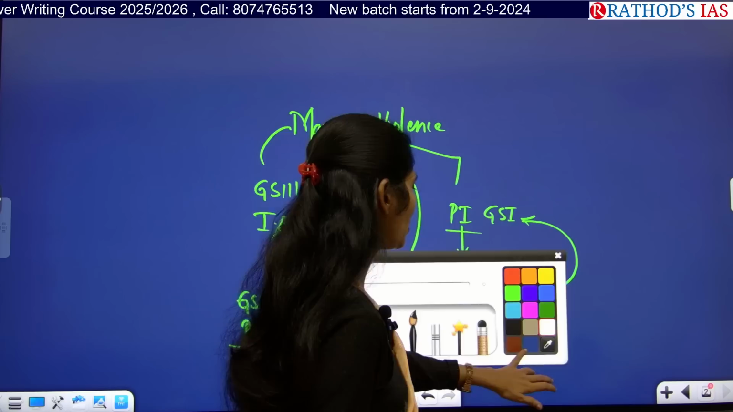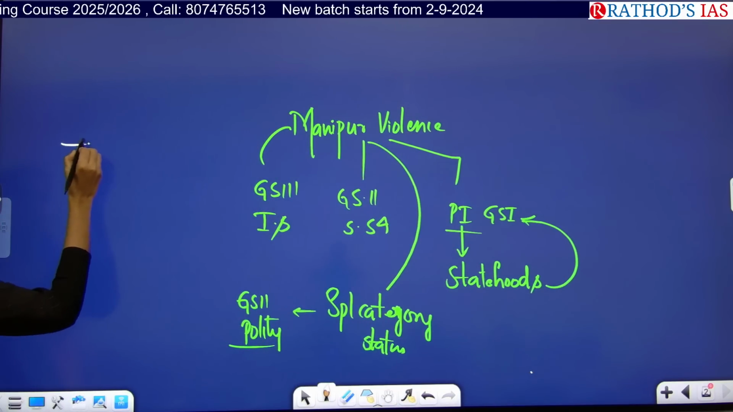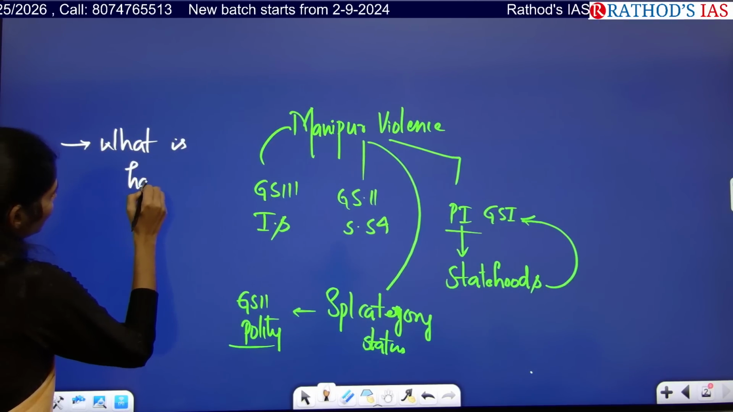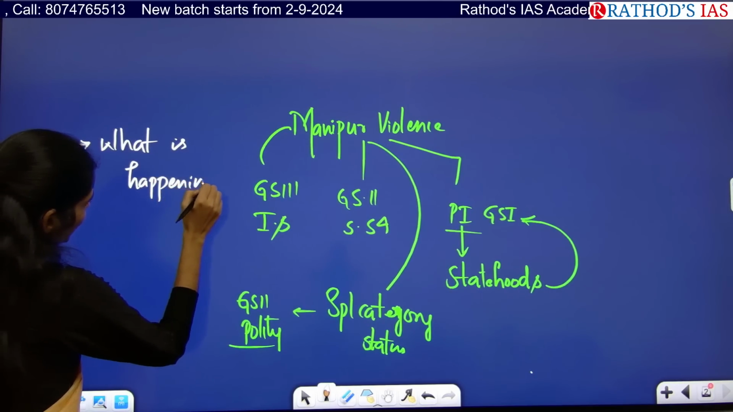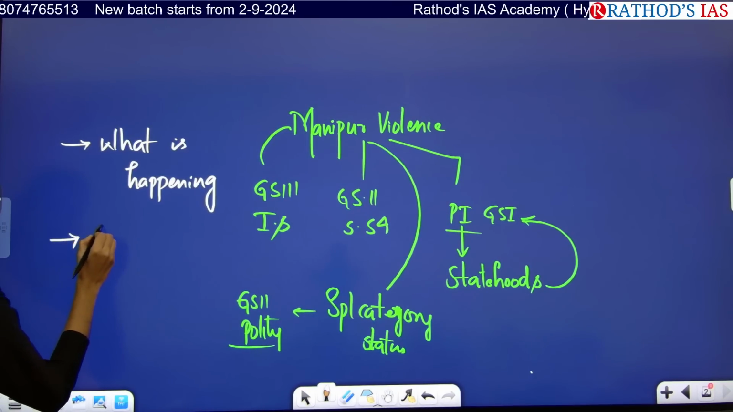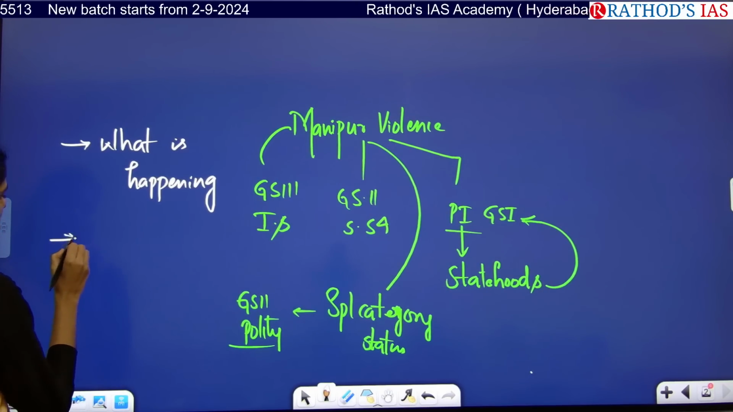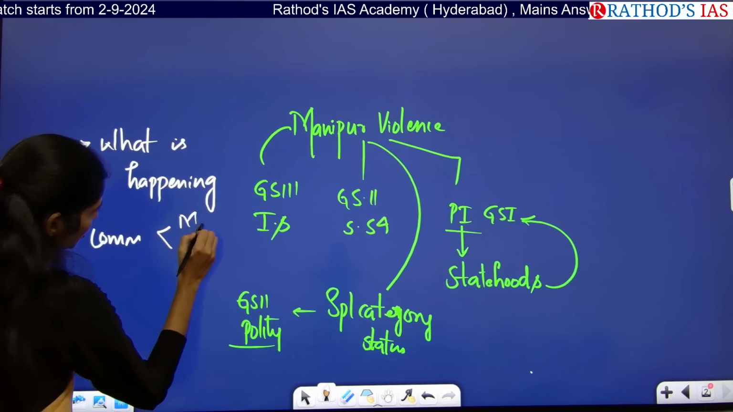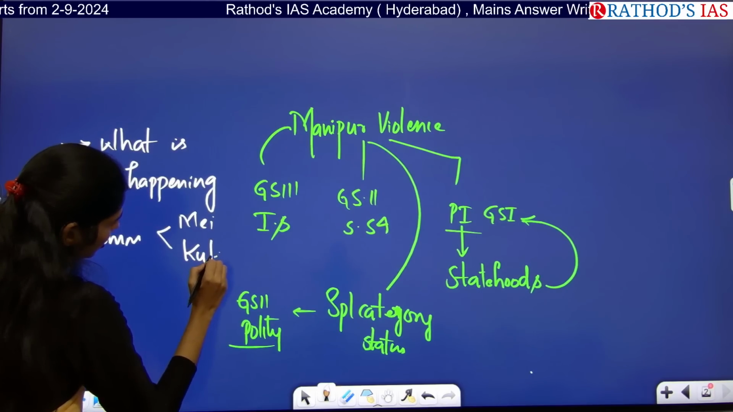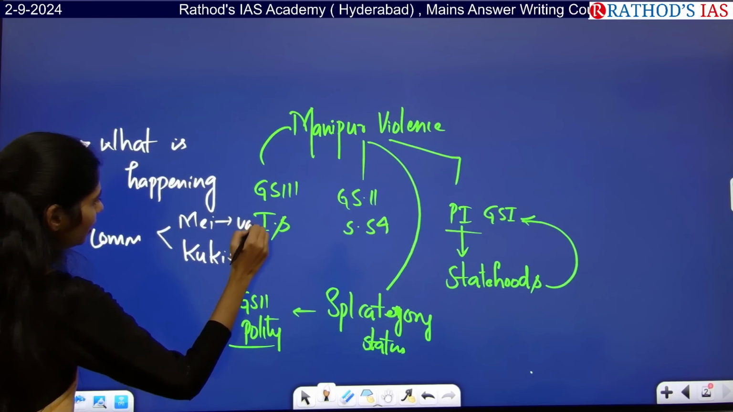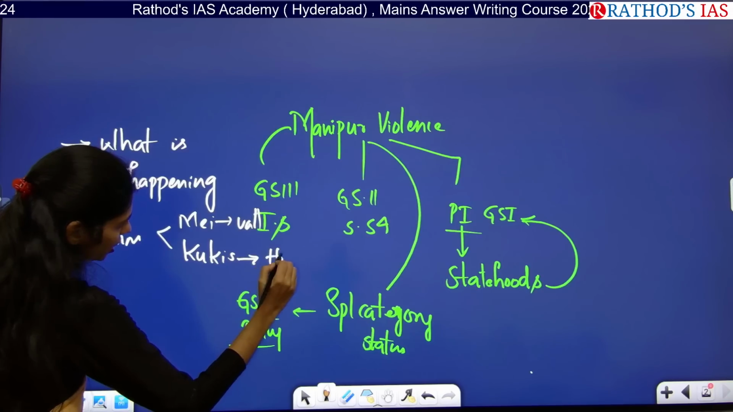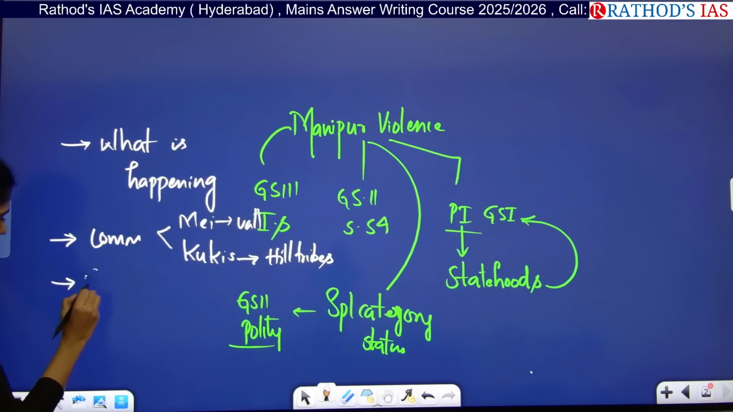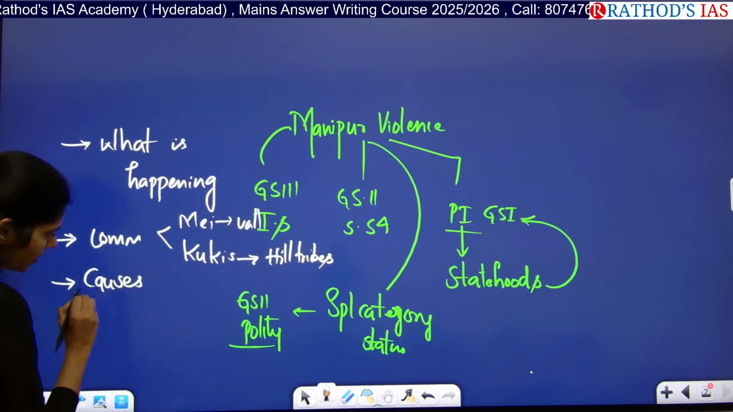And what are the dimensions you have to see? First, you have to see what is happening in Manipur. Second, you have to see what this dispute is and between which communities. It is between Meitis and Kukis. Meitis are valley people, they live in the valley, and Kukis are hill tribes. And last, you have to see what the causes for this conflict are.